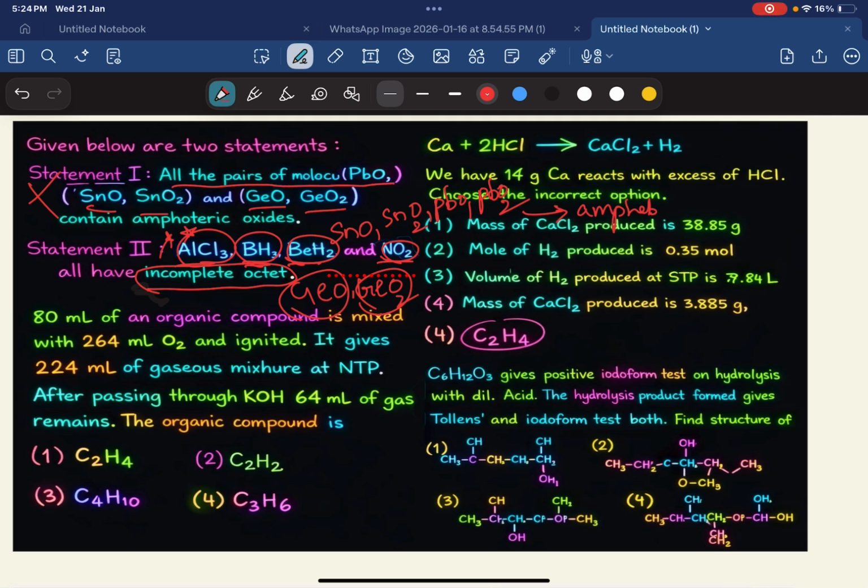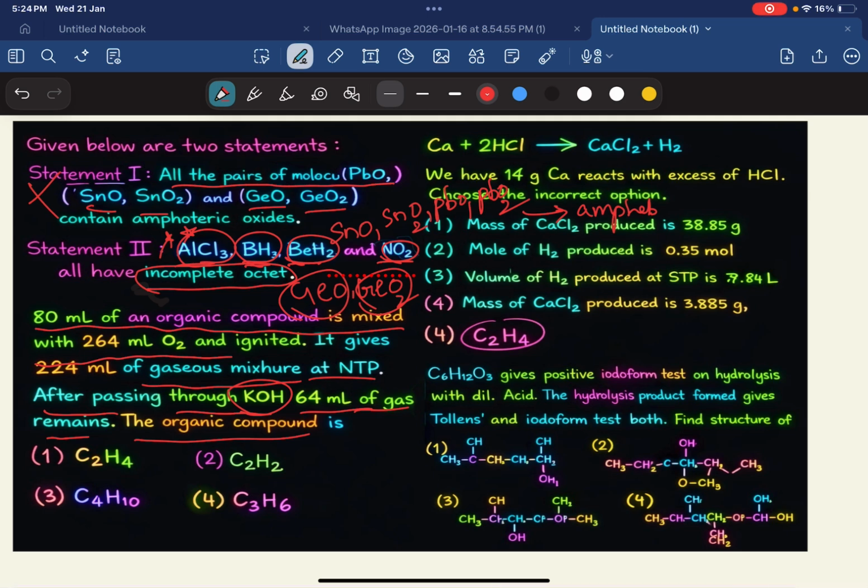And coming to the next question: 80 ml of an organic compound is mixed with 264 ml of O2 and ignited. It gives 224 ml of gaseous mixture at NTP. After passing through KOH, 64 ml of gas remains. What is the organic compound? Generally KOH is basic, used to absorb CO2 or acidic gases. So how to do this question, we can see here.